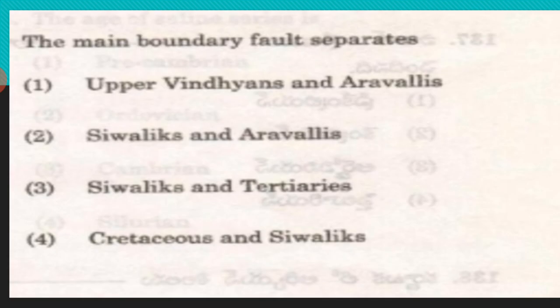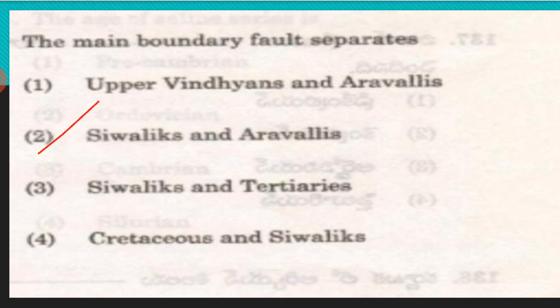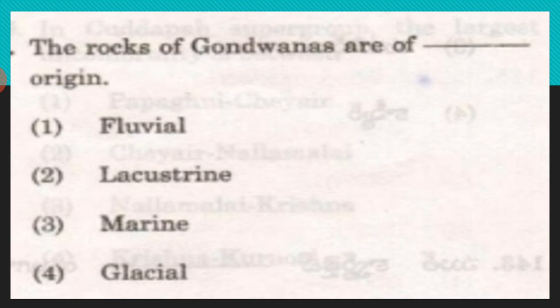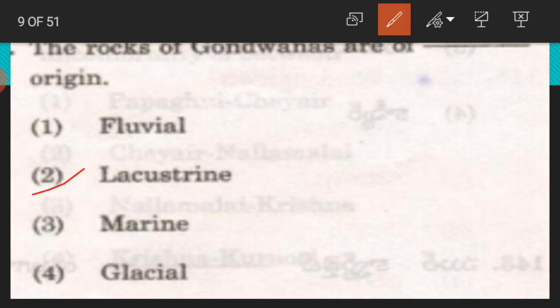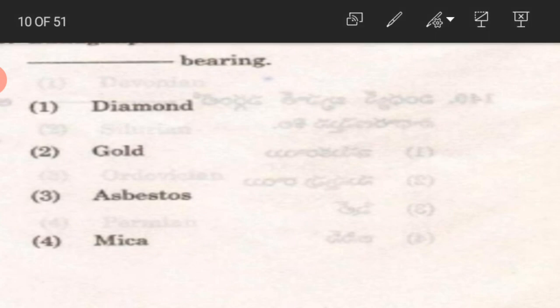Next, the Main Boundary Fault separates Siwaliks and Aravallis. The rocks of Gondwana are of lacustrine origin. Banaganapalli sandstones are dash bearing, not gold, not asbestos, not mica.